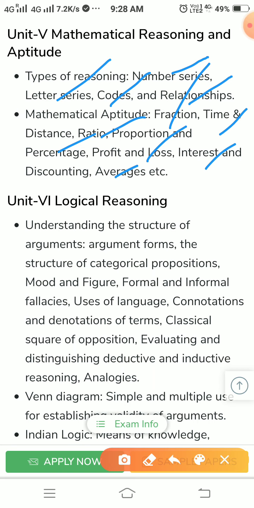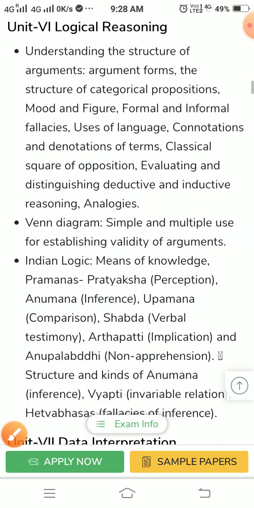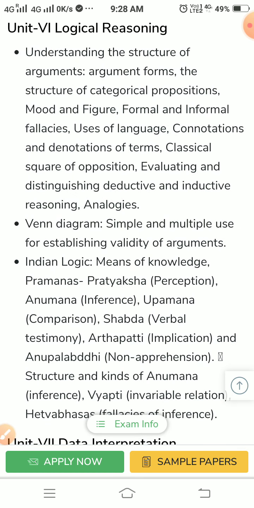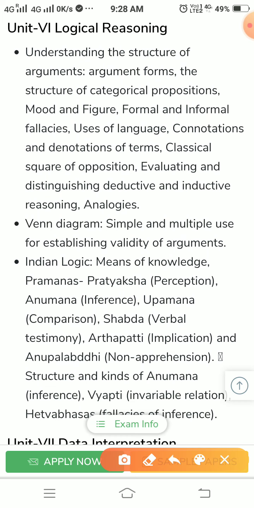The next is logical reasoning. Logical reasoning, understanding the structure of argument. Okay, this is the area where we will get the score only if we practice the questions.